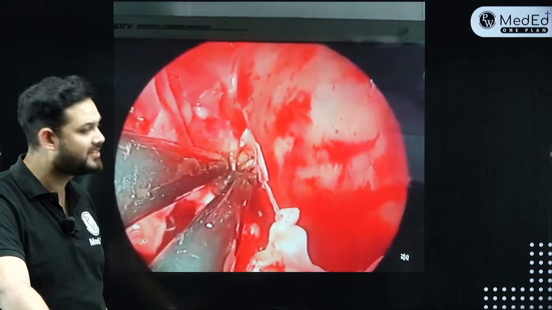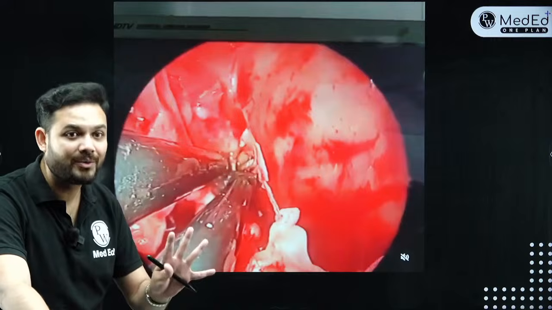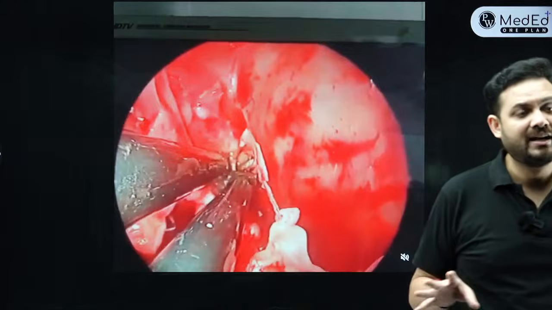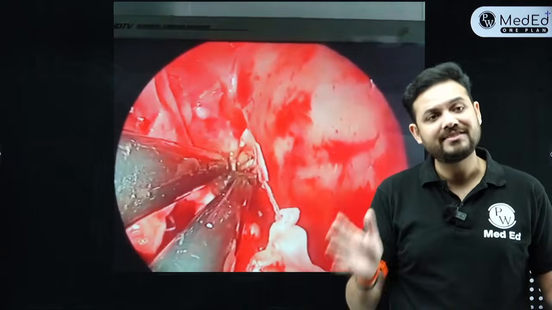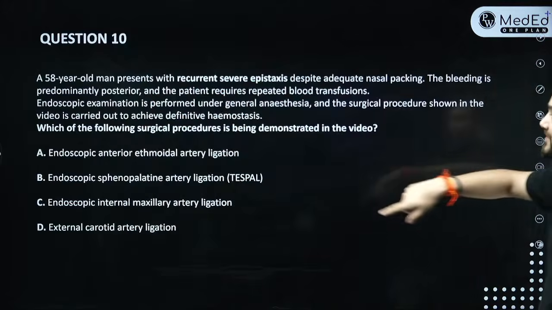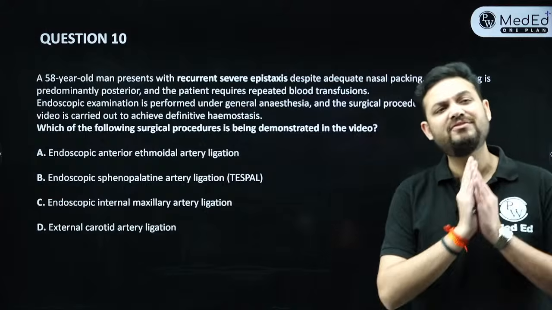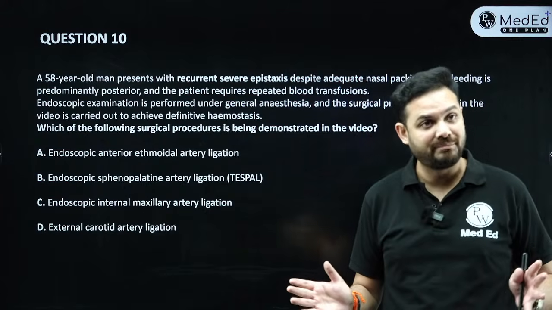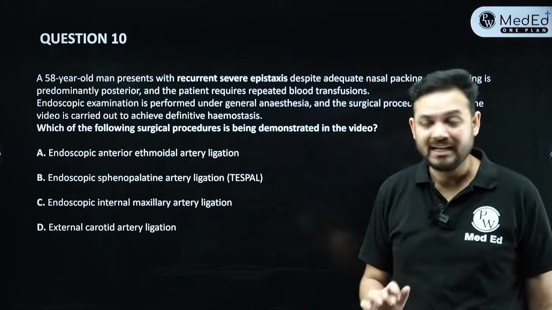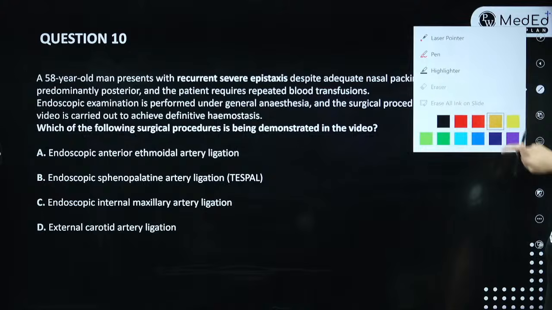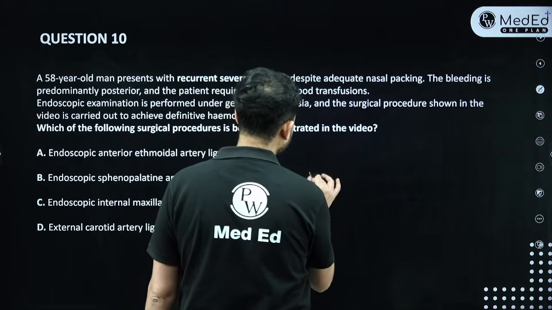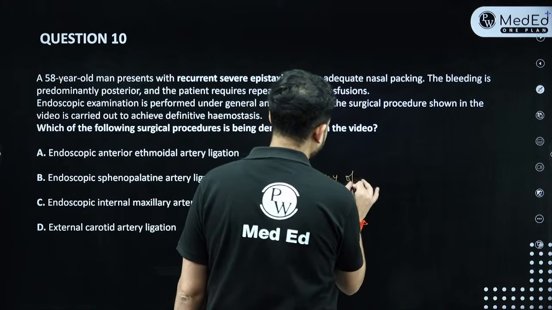But does this look like a plexus? This looks like an artery, and I'm talking about an artery. So whenever I say Woodruff's and the answer is hypertension, Woodruff's will come. But when I say artery ligation, the answer would be only one. And that is the only one thing that we do in epistaxis, the artery of epistaxis, and that's TESPAL. Don't say anything else. TESPAL is a very, very famous question that has been asked since a long, long time. Right? And that's called transnasal endoscopic sphenopalatine artery ligation. It's also called the artery of epistaxis. We take the artery, we seal it. And this is basically the one which is also called the artery of epistaxis.